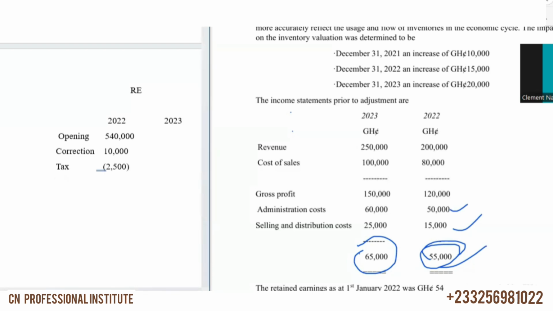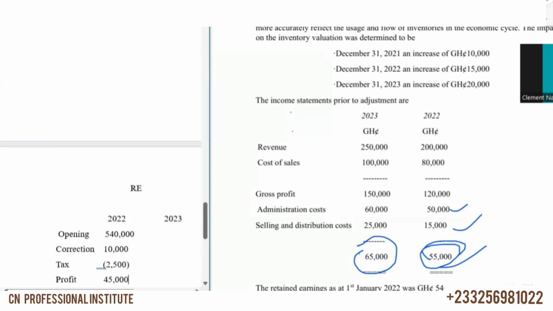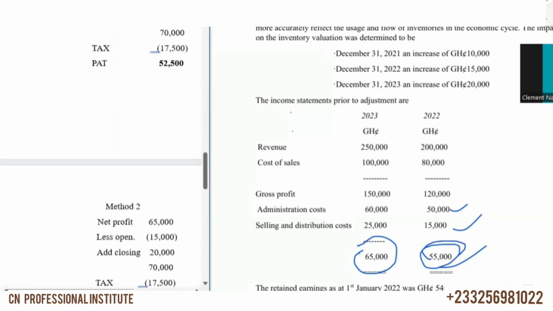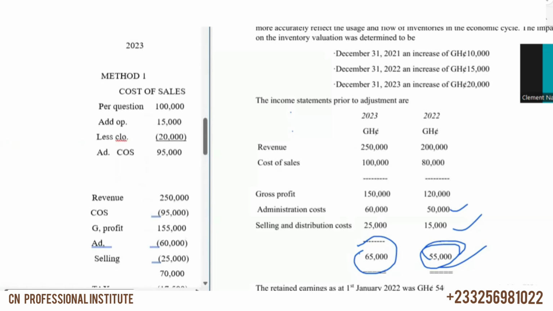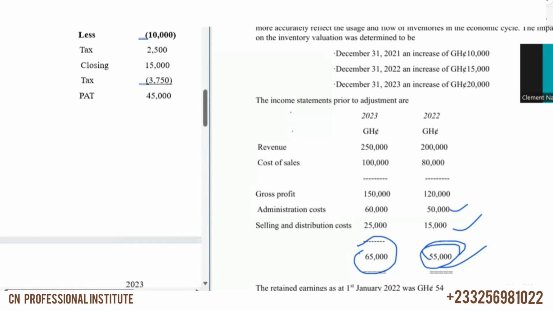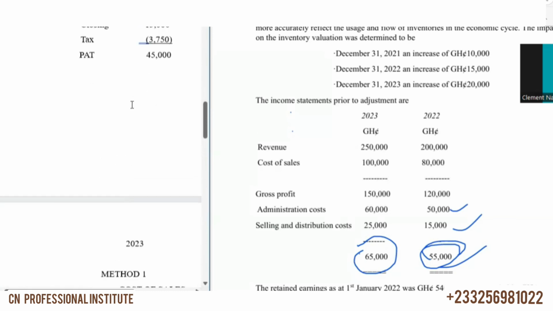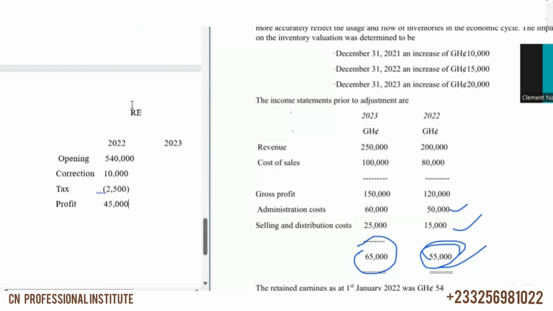Then we'll now come and add profit for 2022. And profit for 2022 is the revised figure, which is the 45,000. The 45,000 adjustment that we did for 2022 is adjusted here. This one, 45,000, adjusted profit after tax. So we bring that.